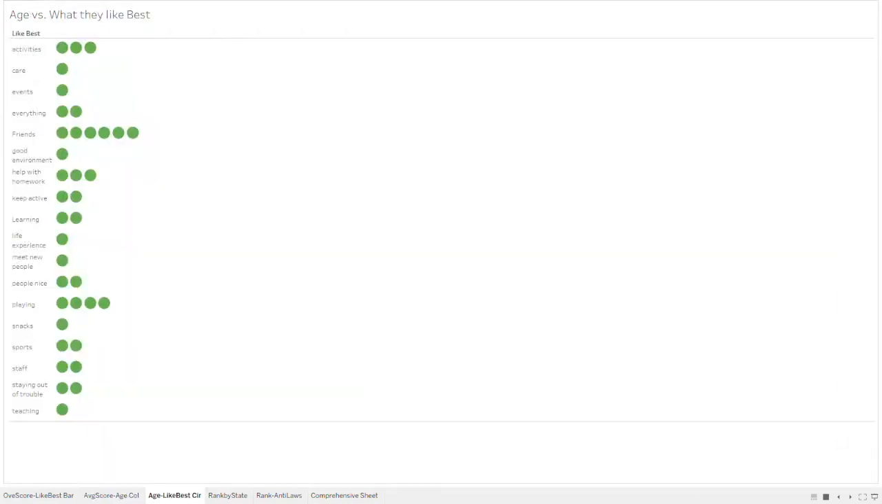This final chart visualizes the favorite parts of the club for each of the kids. It shows that friends and playing were some of the most popular responses. Again, this data is simplified for the simplicity of this study.